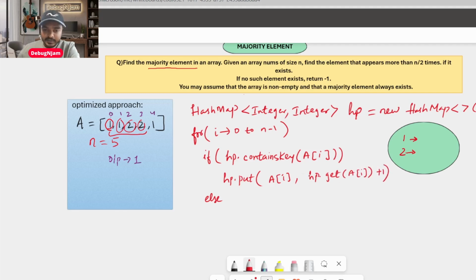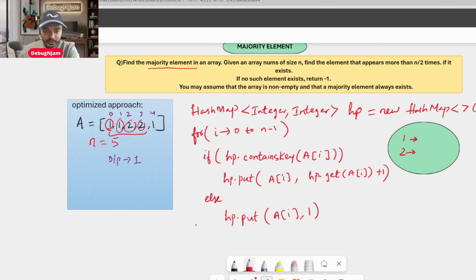What this means is, for this particular key, you are simply counting one more time, adding one more. Let me write the else part. If your key is not present, then you will simply put 1, I told you, right? This is how it works.